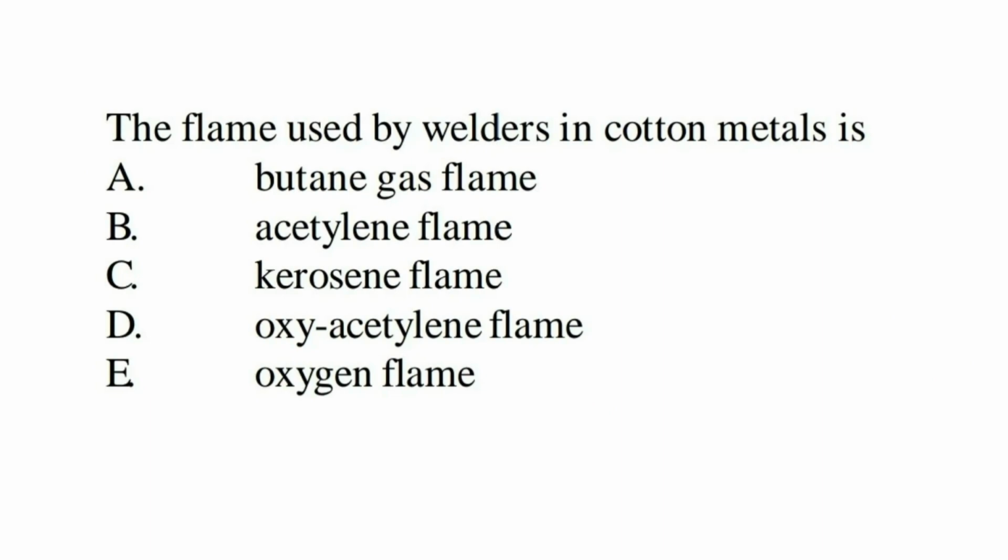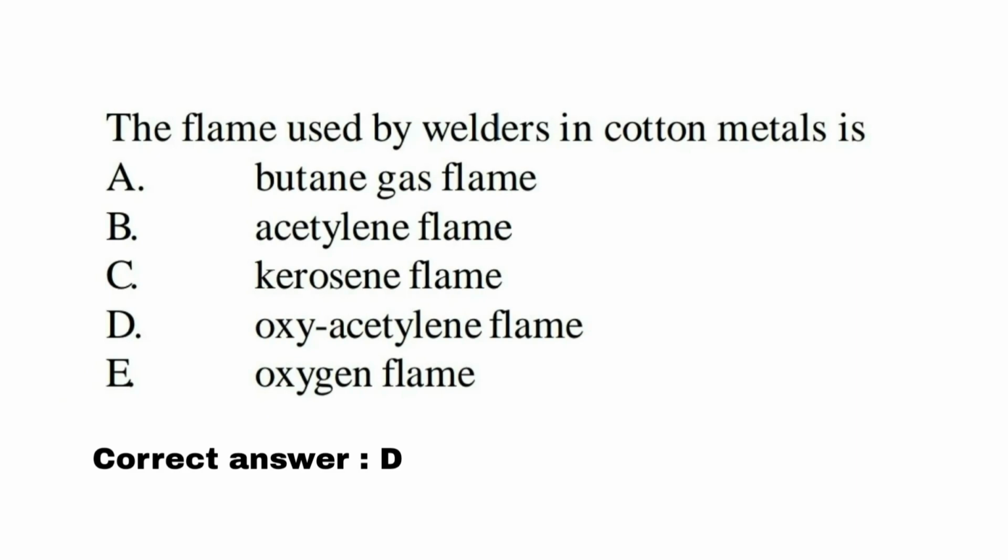On the flame used by welders in cutting metals, cutting, not cotton, is it butane gas, acetylene flame, kerosene flame, oxyacetylene flame, or oxygen flame? Whenever you're solving questions in JAMB, you have to rule out two options that you know cannot be the answer.